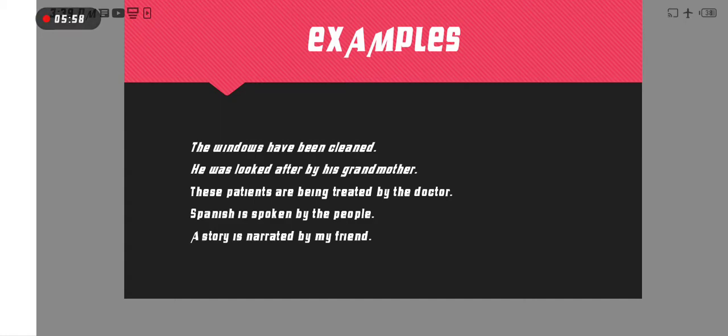This is a passive voice sentence. And then we make this sentence in active voice. We can say डॉक्टर जो है वो इन पेशेंट्स का इलाज कर रहा है. And in passive voice you can say इन पेशेंट्स का इलाज किया जा रहा है डॉक्टर के जरिए. This is a different way to say something. Okay, so Spanish is spoken by the people.